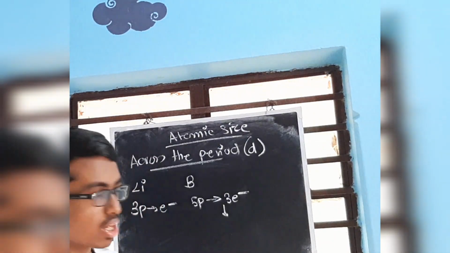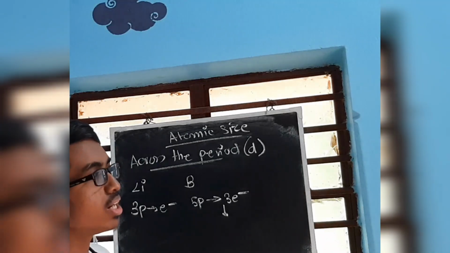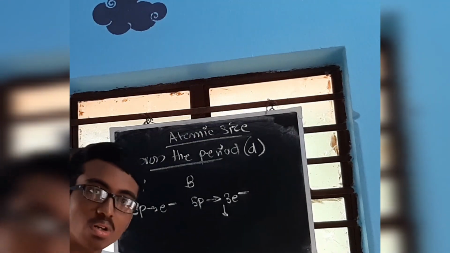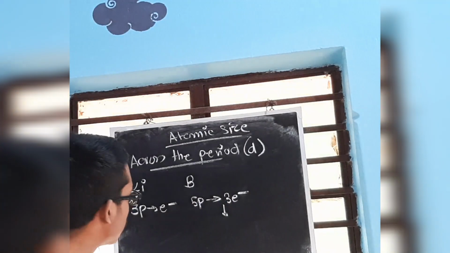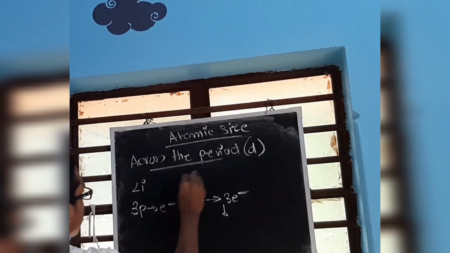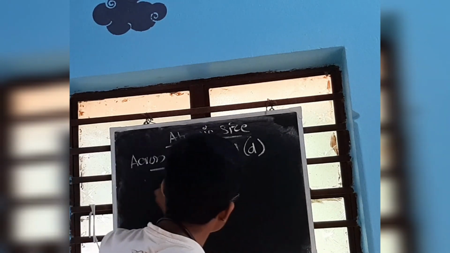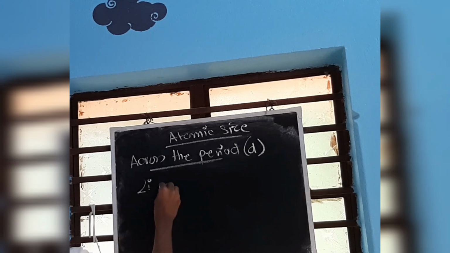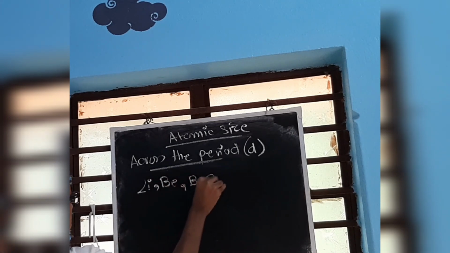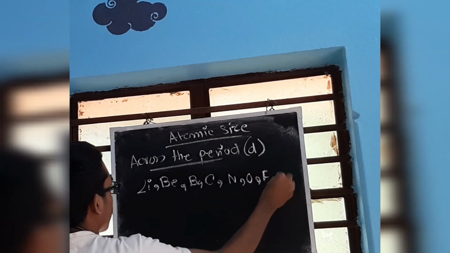Please see this. Okay, so nuclear charge goes on increasing, so size goes on decreasing as the nucleus more tightly attracts the valence electrons towards itself. Now again there comes an exception. What is the exception? One small exception is there. Suppose I am writing lithium, beryllium, boron, carbon, nitrogen, oxygen, fluorine, neon.